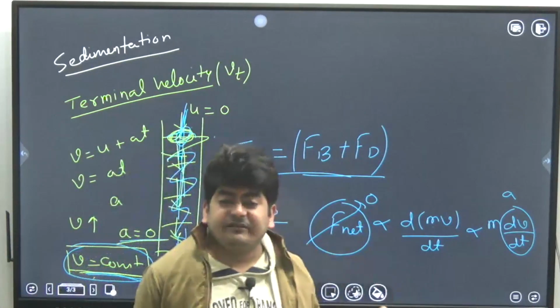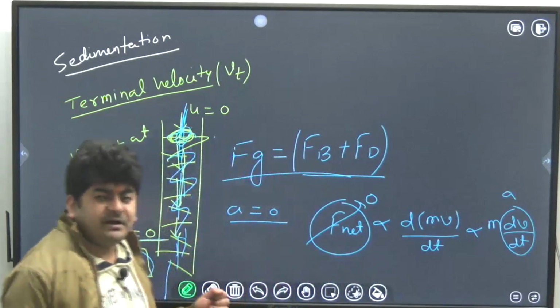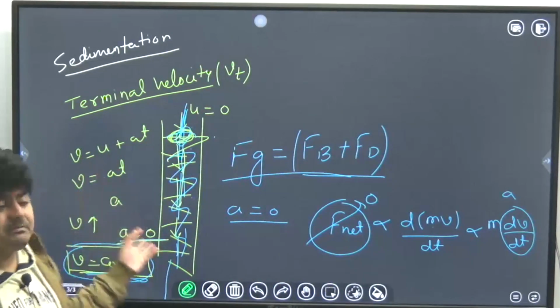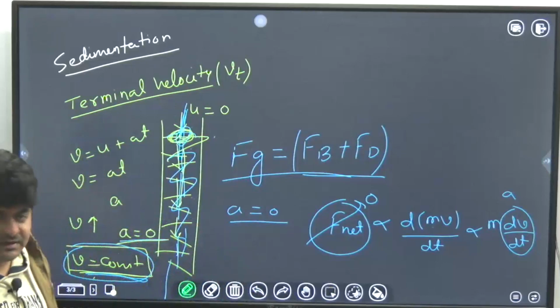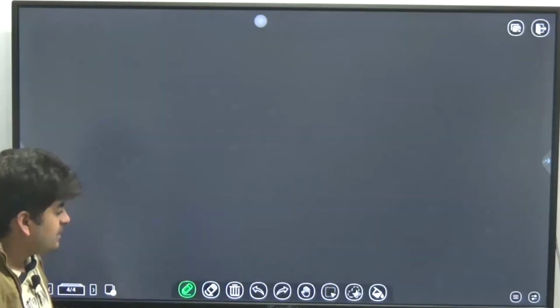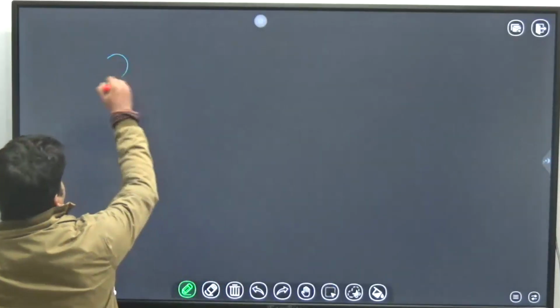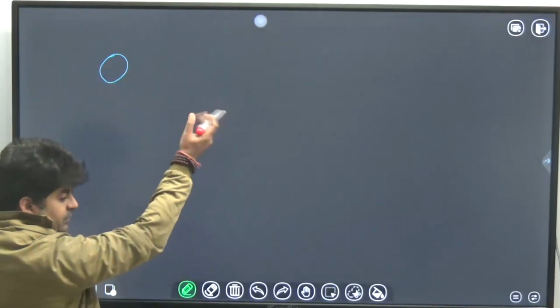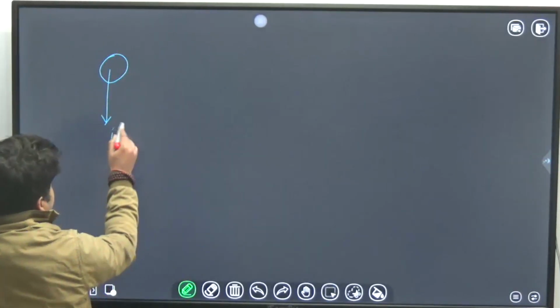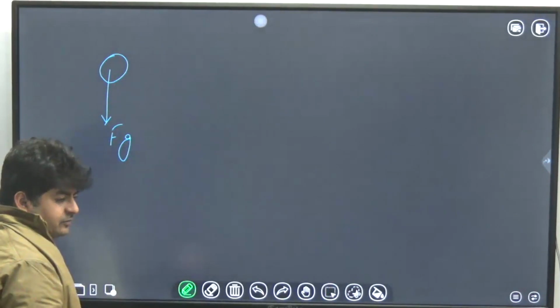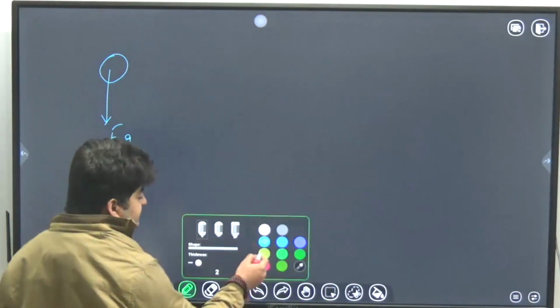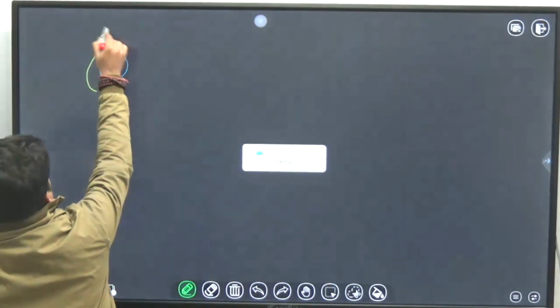The terminal settling velocity of any particle in a fluid, you can calculate easily by doing some force balance. Suppose we have a particle, a spherical particle obviously, settling in a fluid. Obviously the gravity force will act. The buoyancy force is the lift force, it will act in the upward direction.